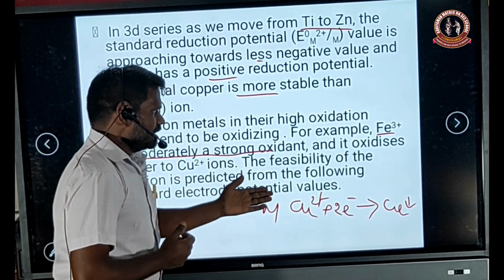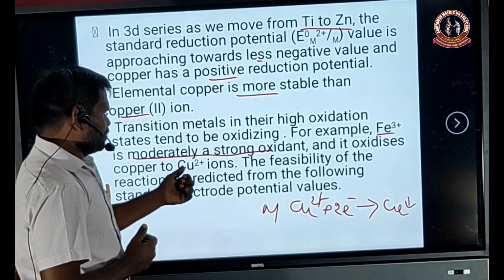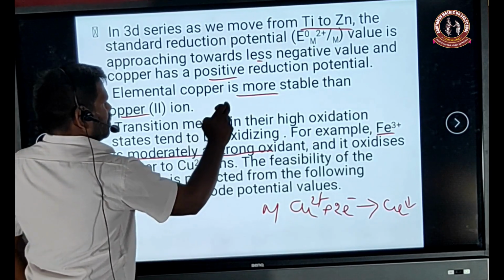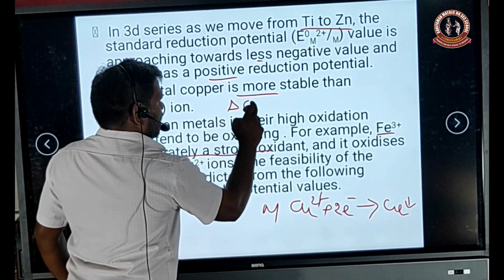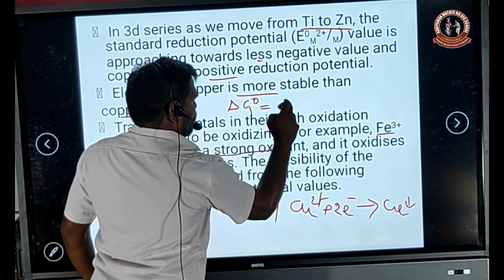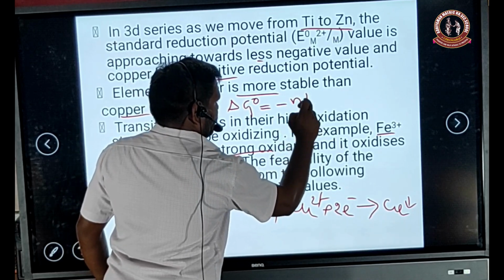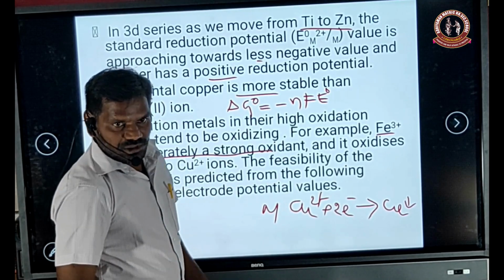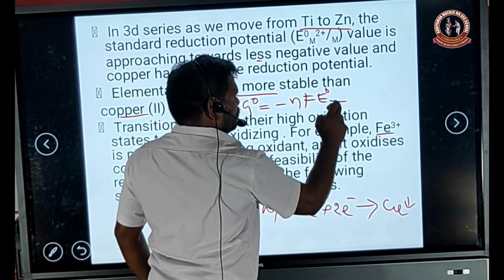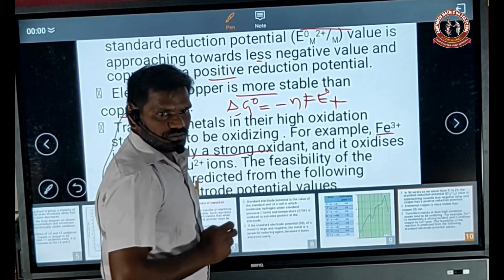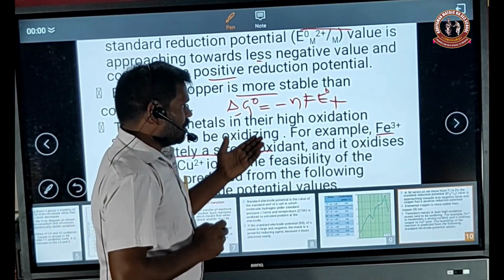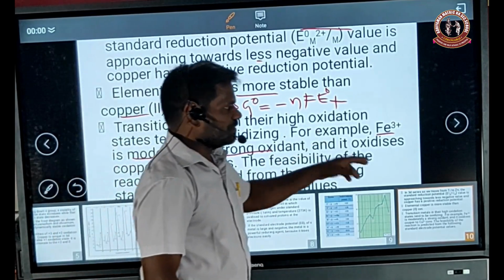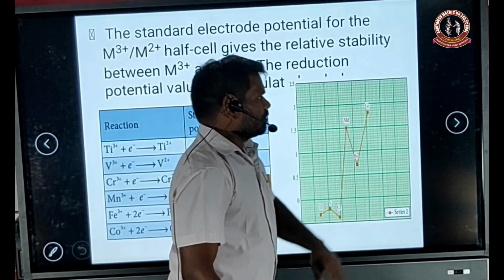The feasibility of the reaction is predicted from the standard electrode potential: delta G naught is equal to minus nFE naught. Whenever the E naught value is positive, delta G is negative. So whenever the delta G naught value is negative, that process is feasible or possible.